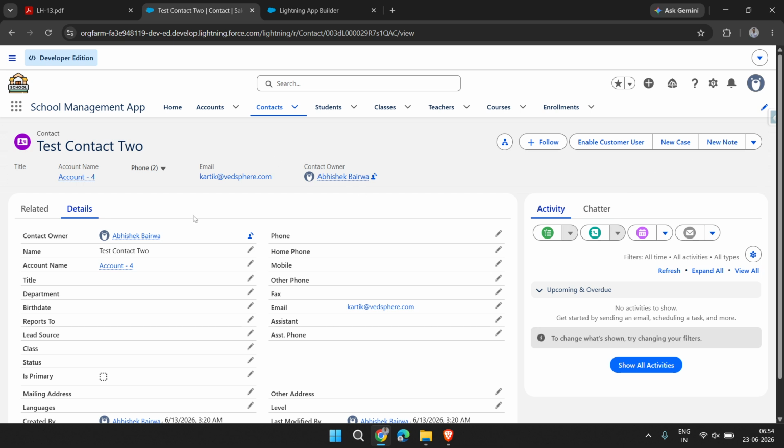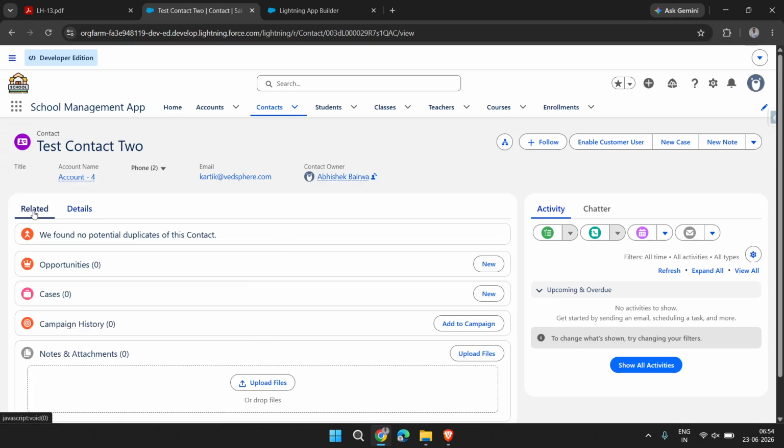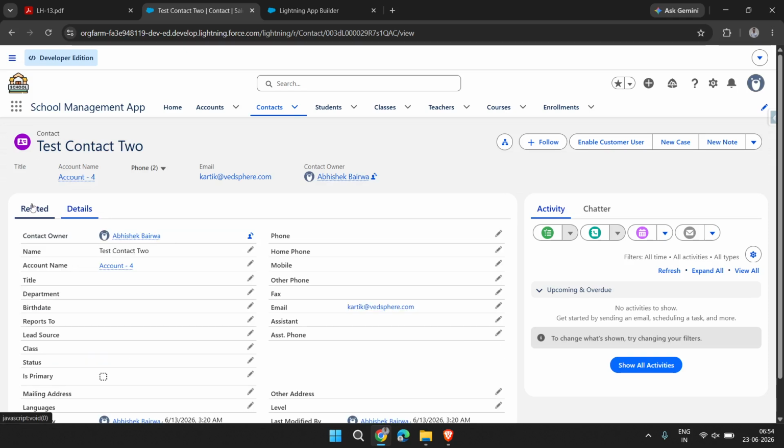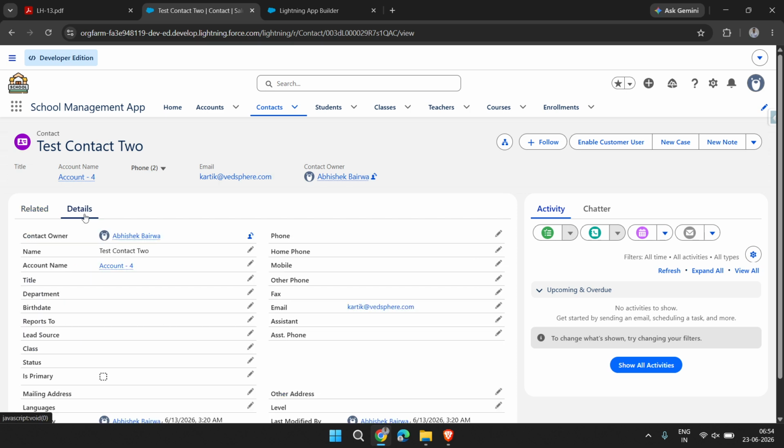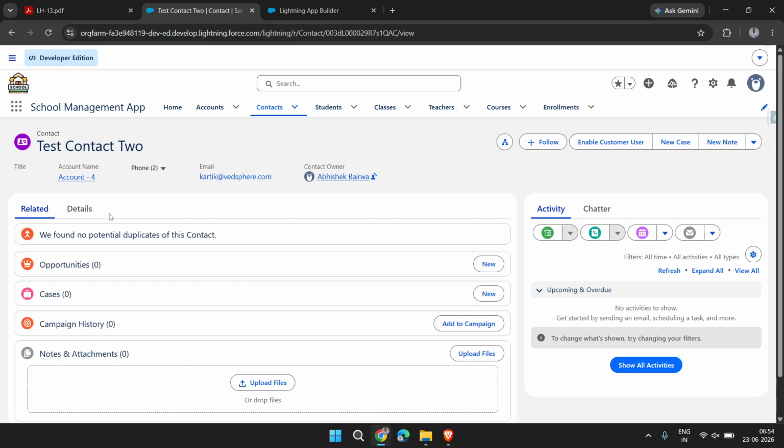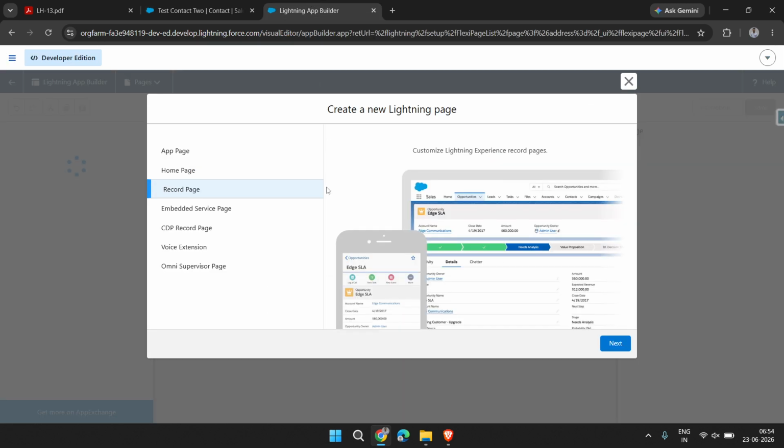On the left-hand side we see different details of the contact, then the related list tab. There are two tabs, and on the right-hand side we see the chatter box, and these are the buttons. All these things we can customize. If we don't want to see something, we can remove it as well.